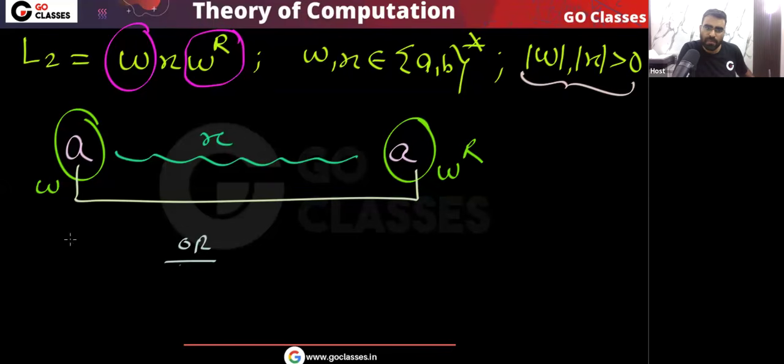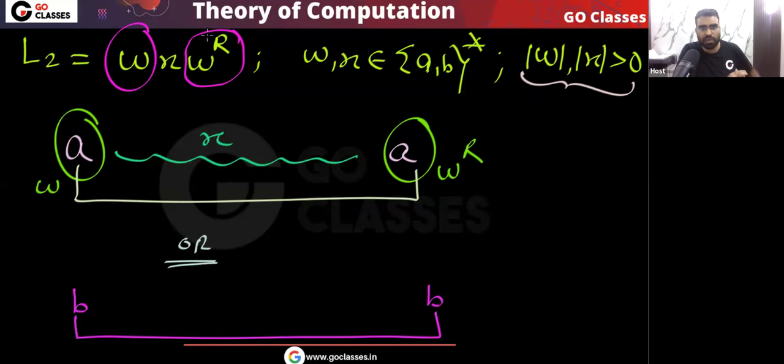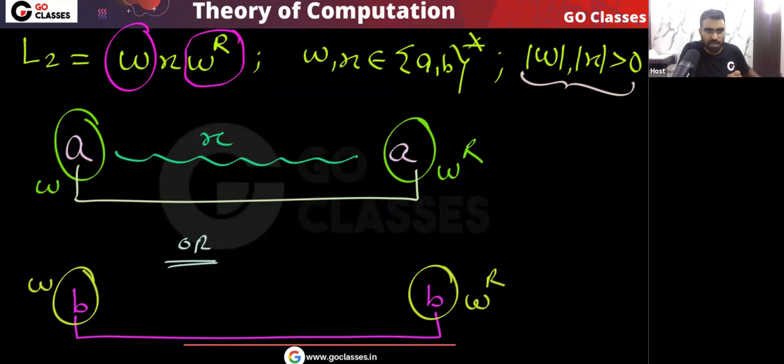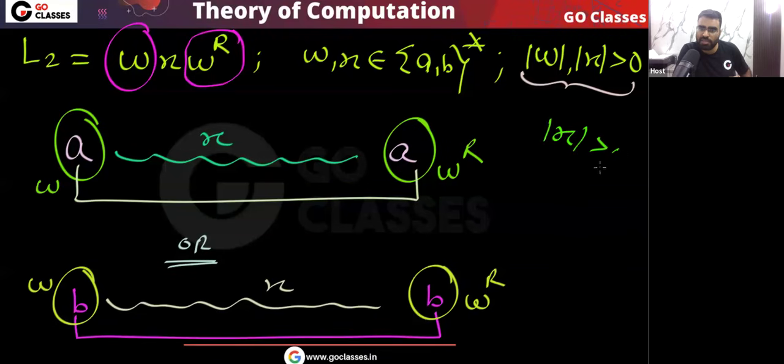Or what can happen? You can start with B, and if you start with B, then you will end with B. Yes or no? If I start with B, then definitely I will end with B, because initially I have w, then I have w reverse. So whatever w I take which is starting with B, I will end with B. So I can consider this B as w and this as w reverse. In between whatever is coming, I will consider as x. But remember, the length of x is greater than 0.